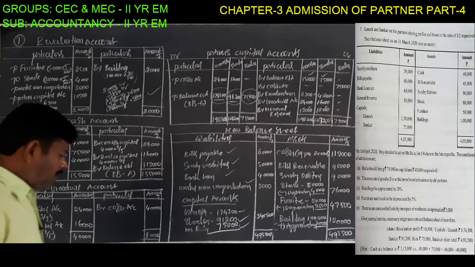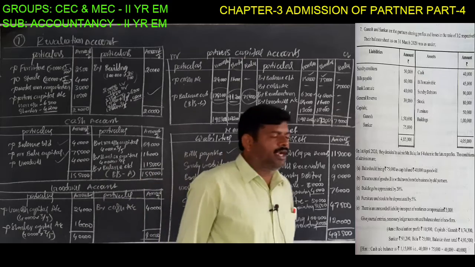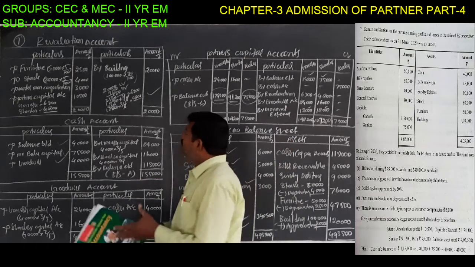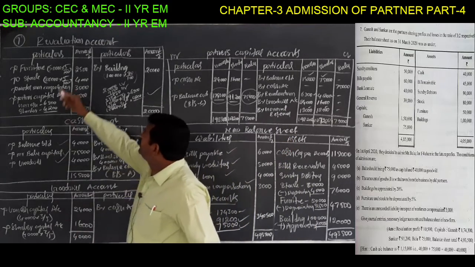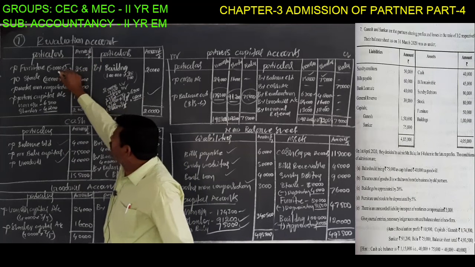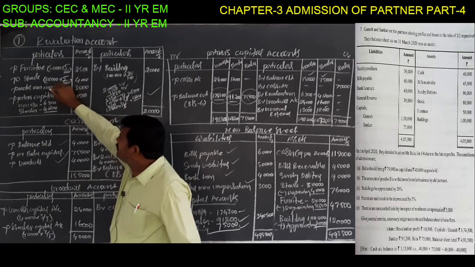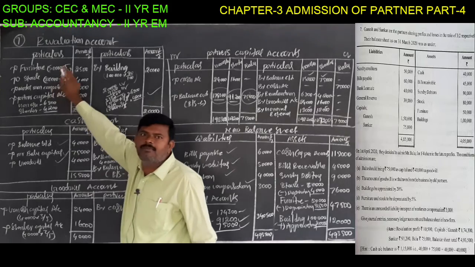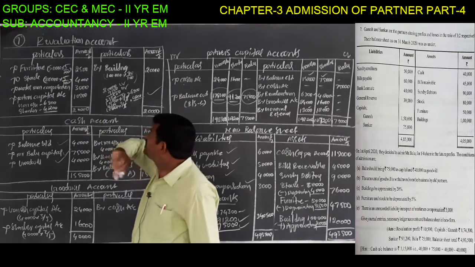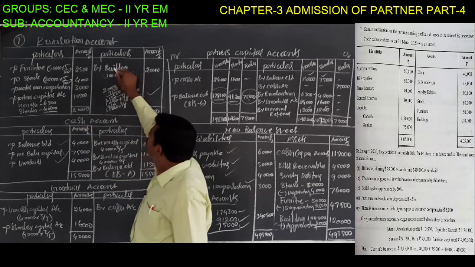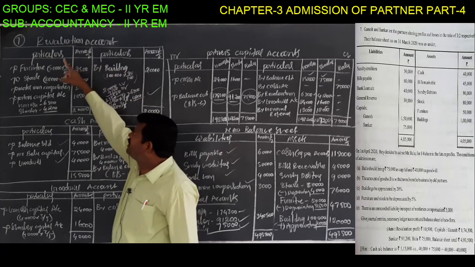Suppose you want to write the journal entries. First entry: revaluation account debit to furniture account, to stock account, to workman compensation. Second entry: building account debit to revaluation account.